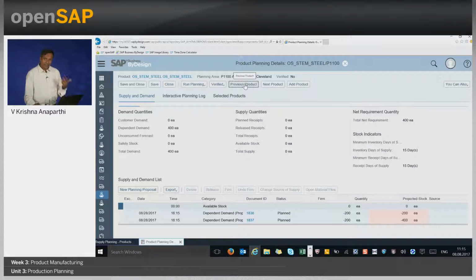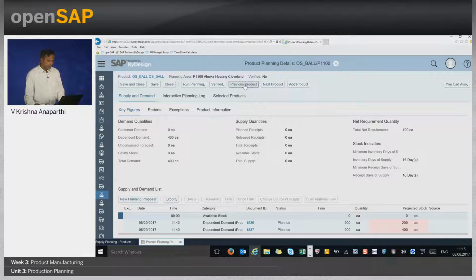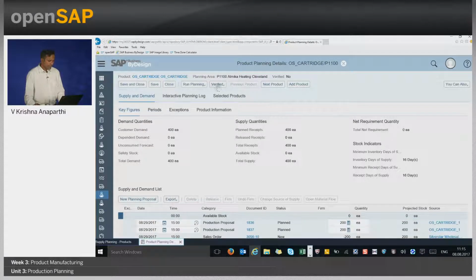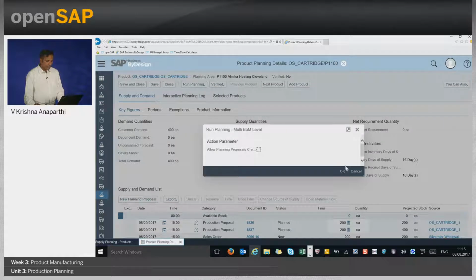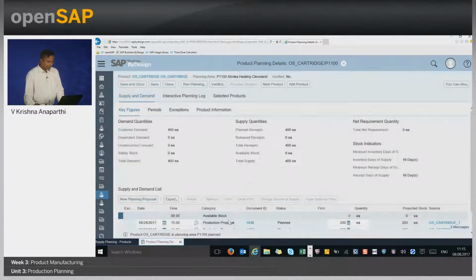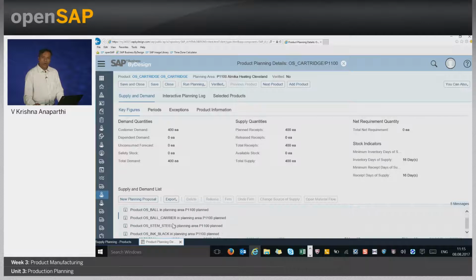Let's go back and run the multi-level MRP. I will go back to the cartridge, and at the cartridge I will run the planning this time at a multi-level. The moment I run the multi-level, the system will also show you all the components where the planning has been run. How is the system determining these components? The basis is the planning production model. If you remember, we created the planning production model for the variant black and steel BOM, because of which the system took the components as ball carrier, the steel stem and the black ink.